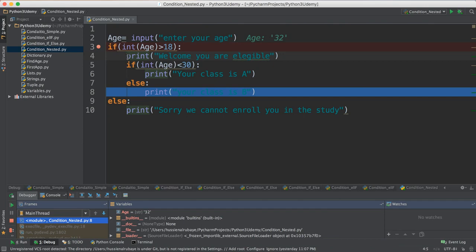But you still have to follow the pattern for Python. When you have an if, the content of the if should start from the same line. But if you have another if inside it, the content of that if should go back in this way. But still, if you just go this way, it gives you an error. See, there's an error. Why is there an error? Because this one, which if is this else for? I don't know, because this if starts from here. If this one wants to be the else for this one, it has to start from the same line. So this is the indentation or spacing in Python.